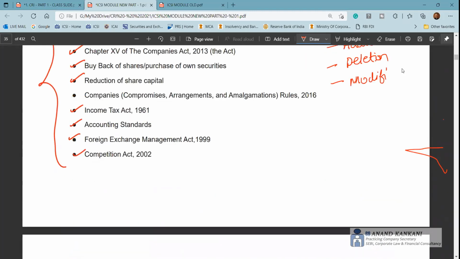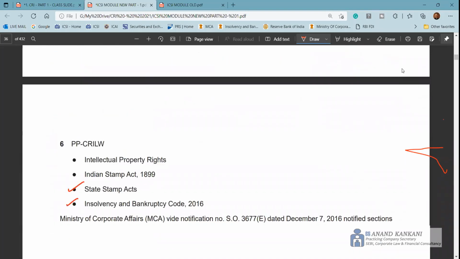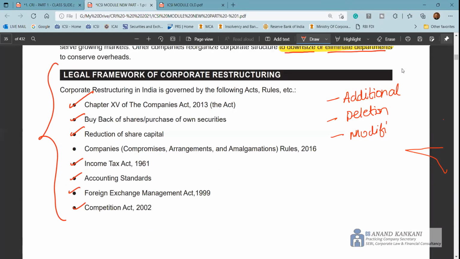So just write your CRI syllabus only, but don't make it very evident that you have written your index. Okay, don't do that. Just write it this way. And if it is a 5-mark question where they ask you what are the legal frameworks which are available, just explain that chapter 15, from section 230 to 240, provides the legal framework for mergers and acquisition, demergers and takeover.